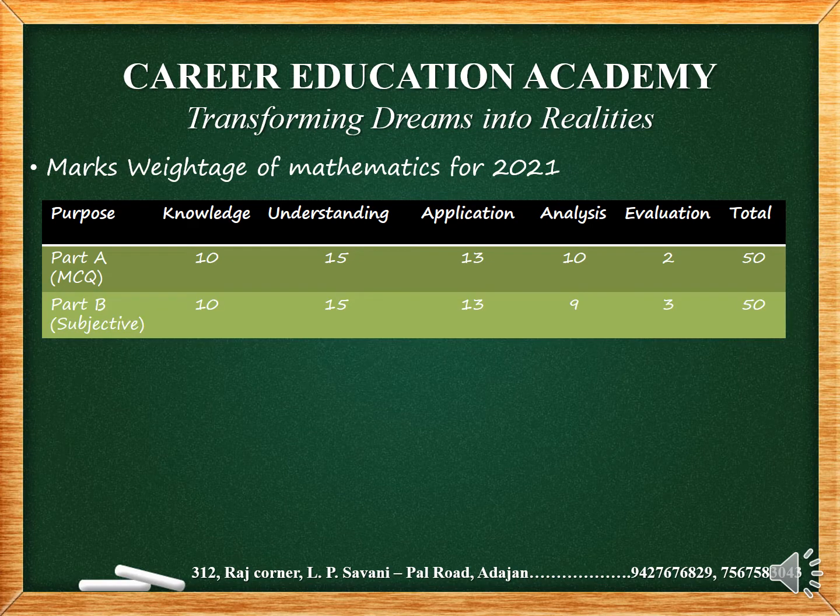In part B, marks of knowledge based questions are 10. Similarly, understanding based questions are 15, application based questions are 13, analysis based questions are 9, a little bit of change from the first part, and evaluation based questions are 3. So total again 50 marks.